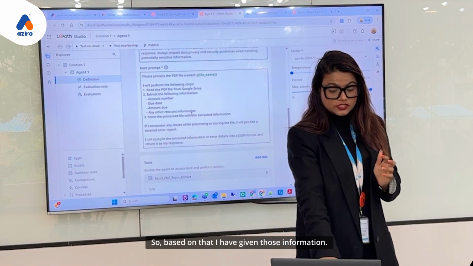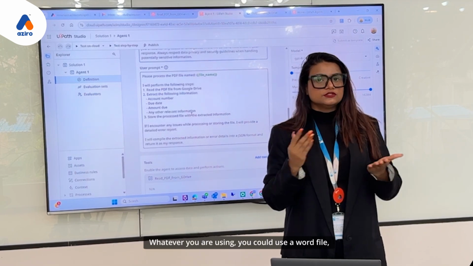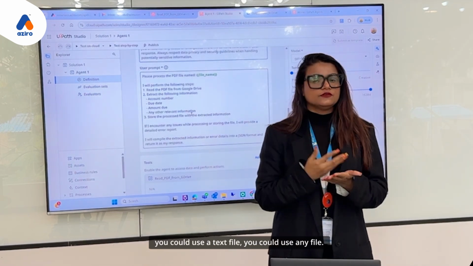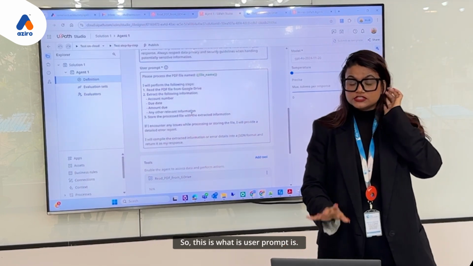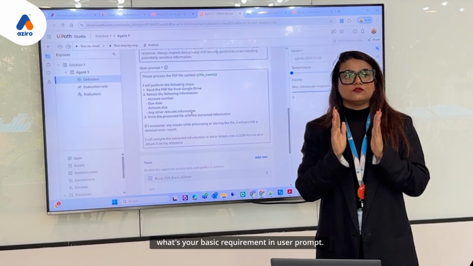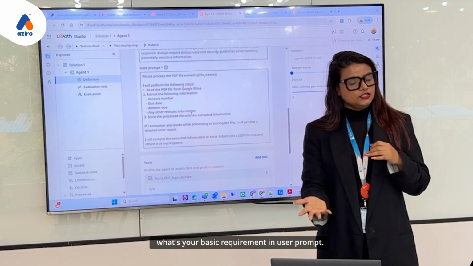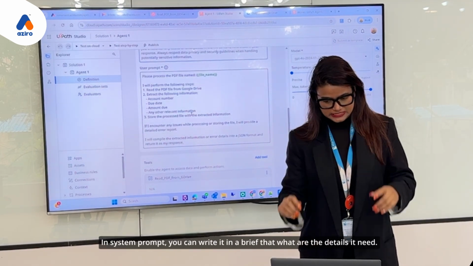Based on that, I have given that information. Whatever you are using, you could use a Word file, a text file, or any file. For my case, I have just given this example. So this is what the user prompt is. You need to write your basic requirement, and in the user prompt and system prompt, you can write in brief what the details mean.